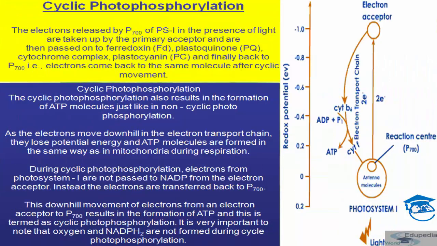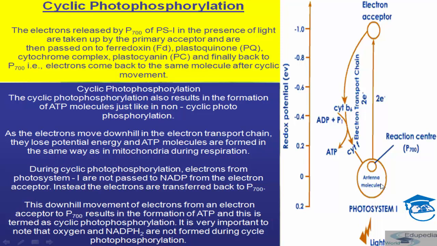Now come to the cyclic photophosphorylation, students. See, students, the electrons released by P700, which is also known as your PS1, in the presence of light, are taken up by the primary acceptor. So this is your antenna molecule where chlorophyll A is there.